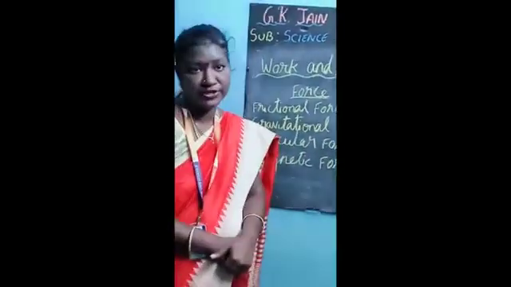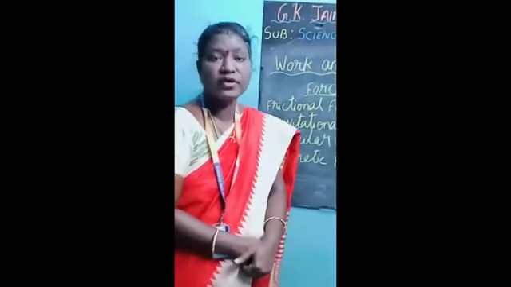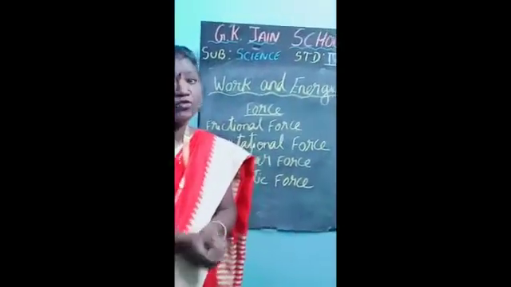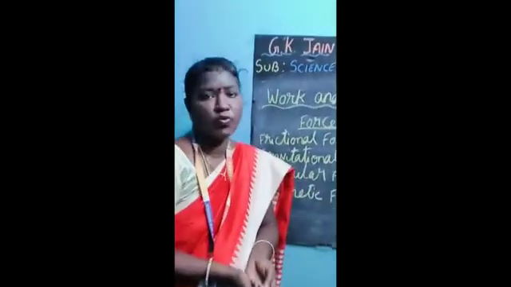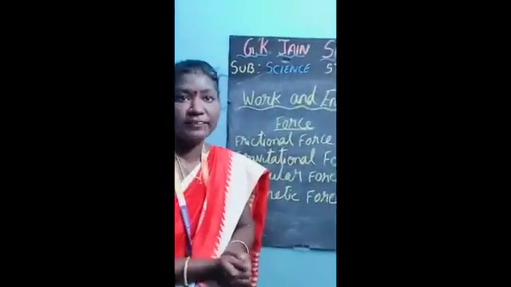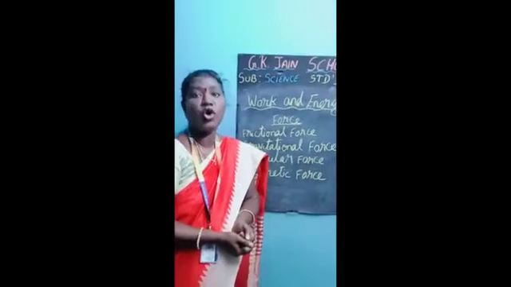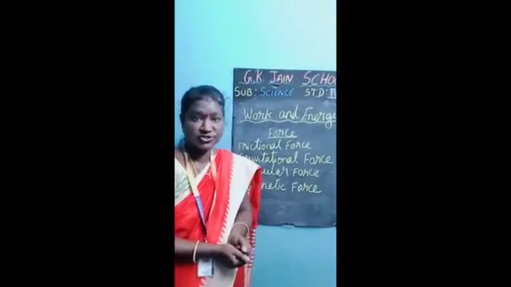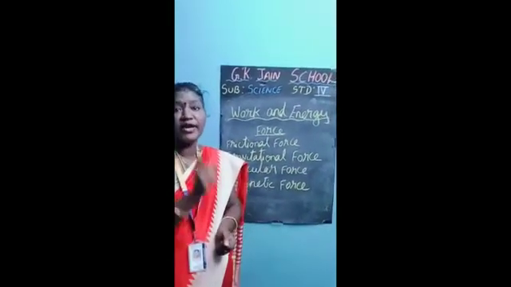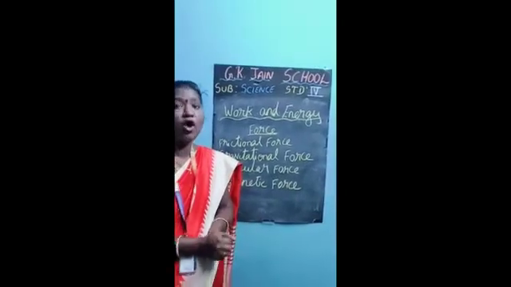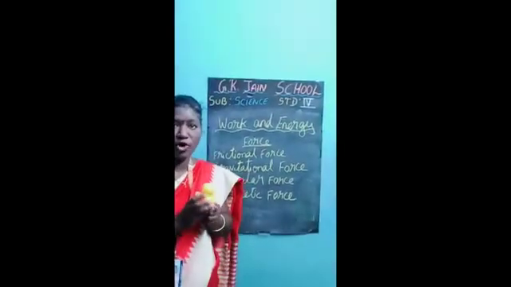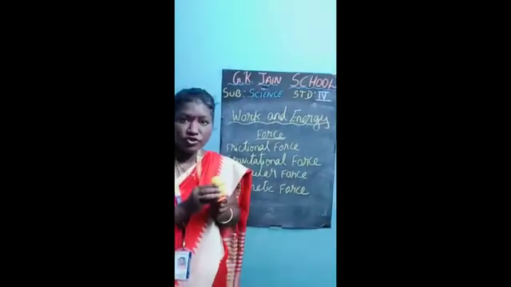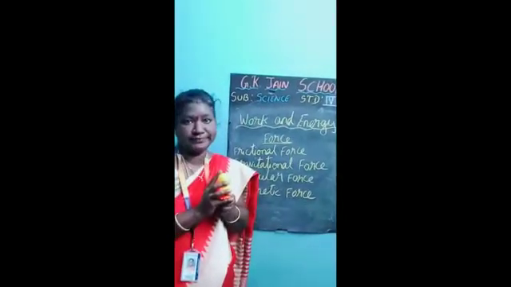Now I am going to teach what is work. When something is happening, you are doing work. So how do we identify whether work is done or not? There are two conditions needed for work to be done. What are the conditions? First, a force should act on an object. Take anything, I have one toy. This is an object. So a force should act on the object. This is the first point.